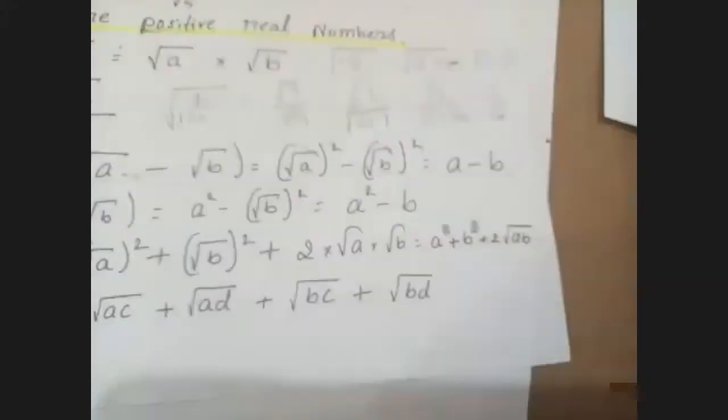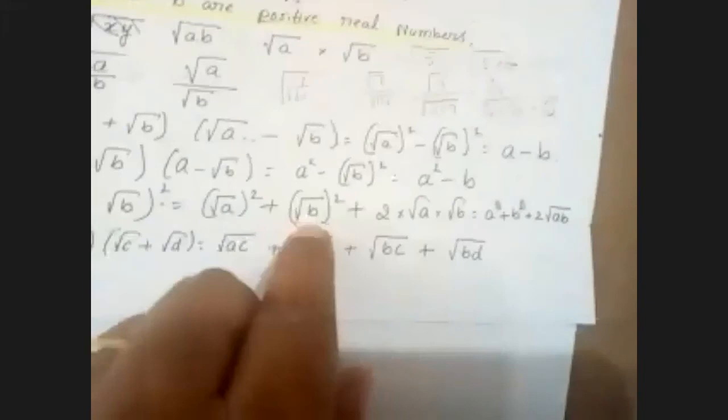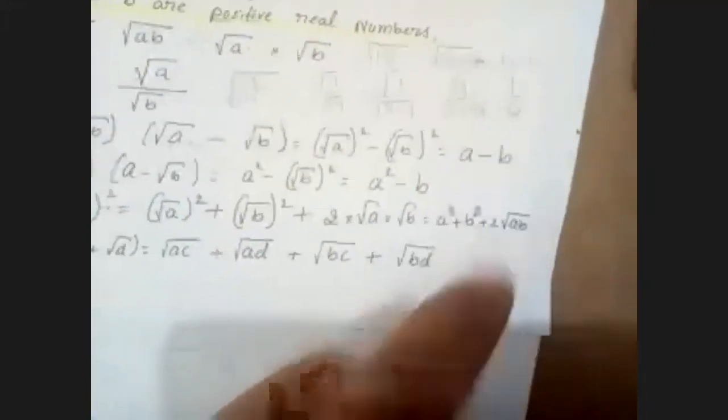Root b whole square is b. Root a into root b is root ab. So a plus b plus 2 root ab. Am I clear, children?